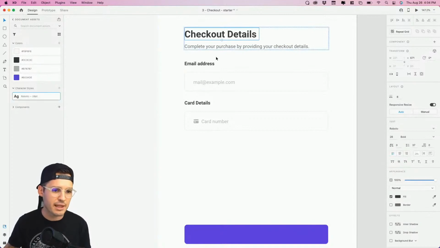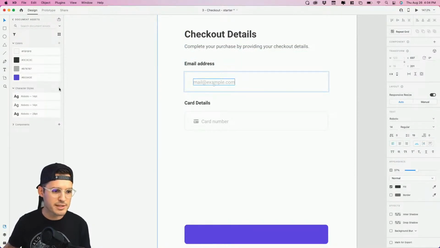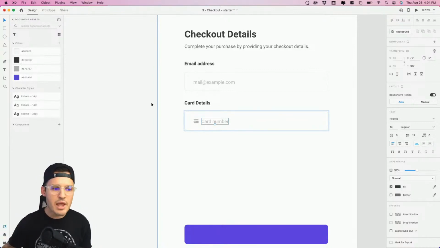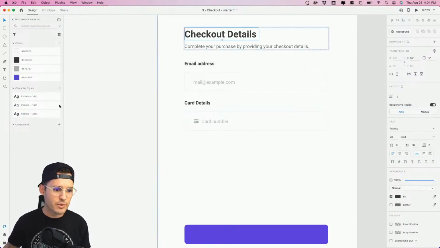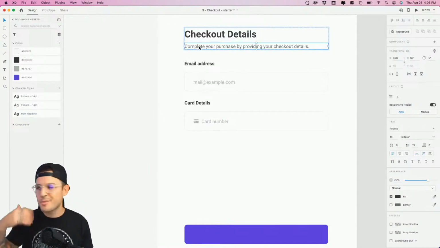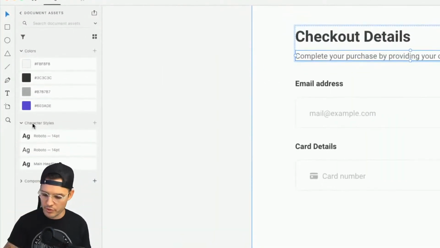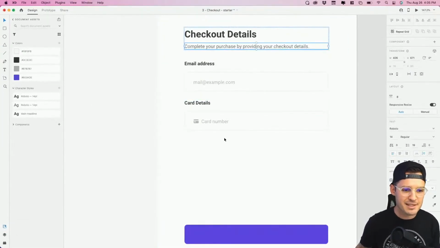Likewise, we love this headline. This is definitely kind of main body copy. We could call this like our form label, and then that's our helper text. And you can always, if you need to, come in here, and it won't let me create another one because that's already established. So that's fine. So we can always come in here if we need to and rename these to say, we don't want that. To rename it as like main headline, right? And then this one is like body copy. You can rename all of them. But now we're building out a little bit of that pattern library that we're using. I'll move myself out of the way so you can see it on the other side. We're starting to build out some of those assets that we want to use.